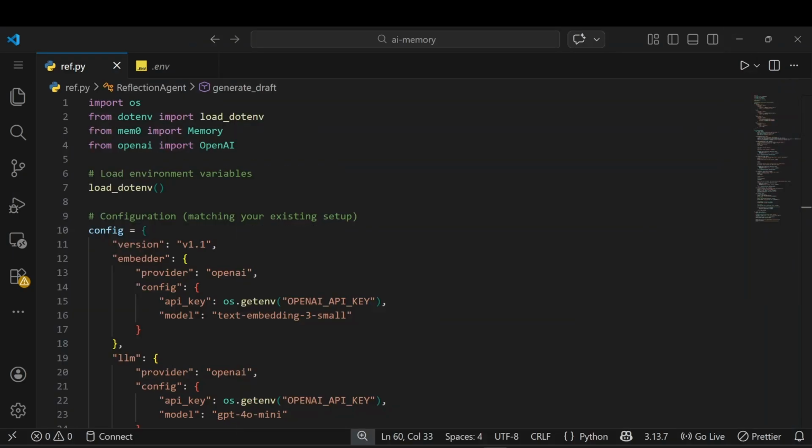Hey everyone, today we are going to create a reflection agent. So what is the reflection agent? For that, first we need to understand what kind of problem our reflection agent will solve. So let's start.